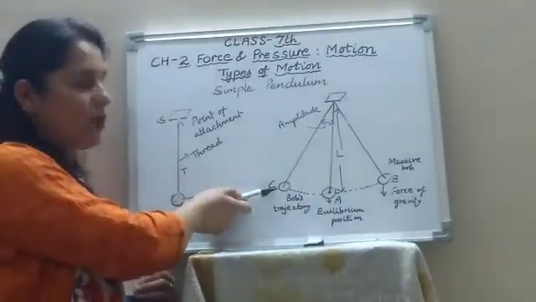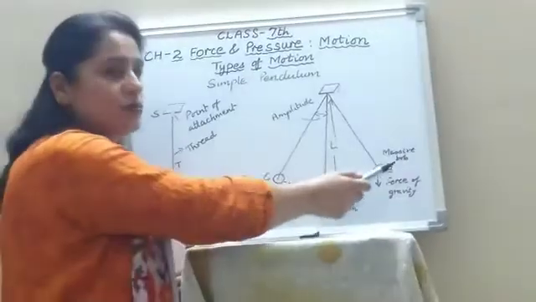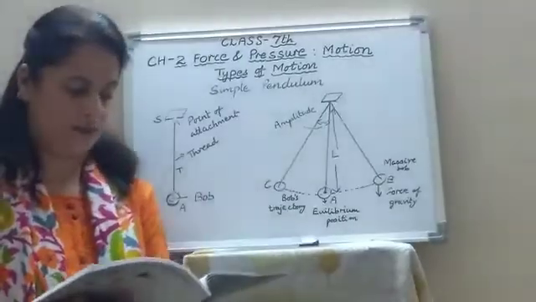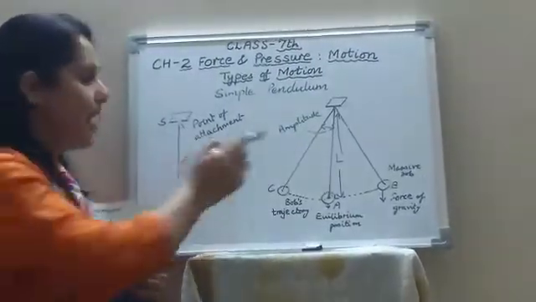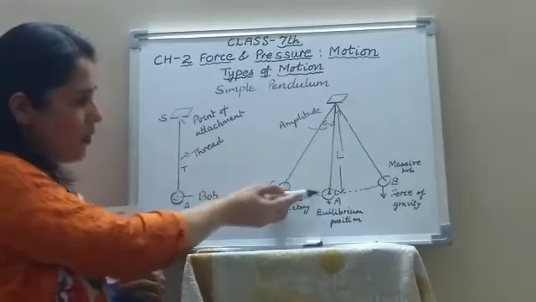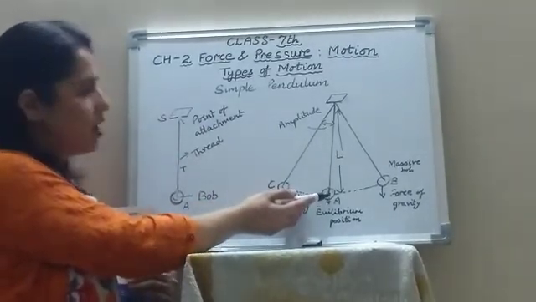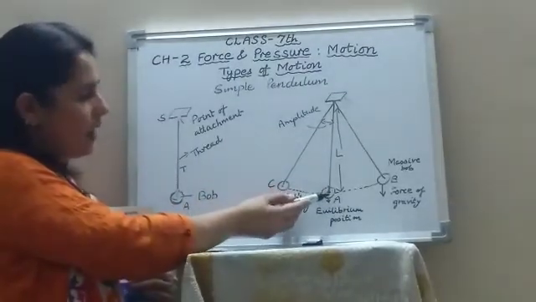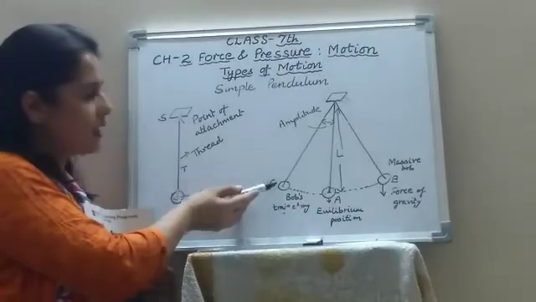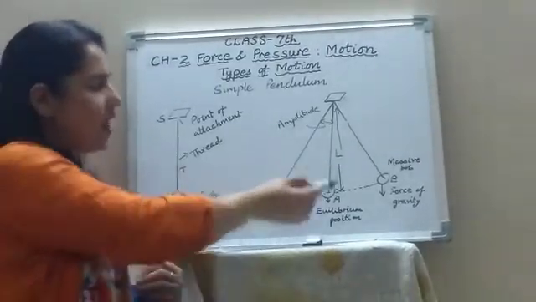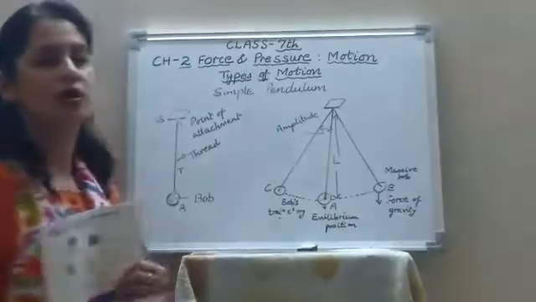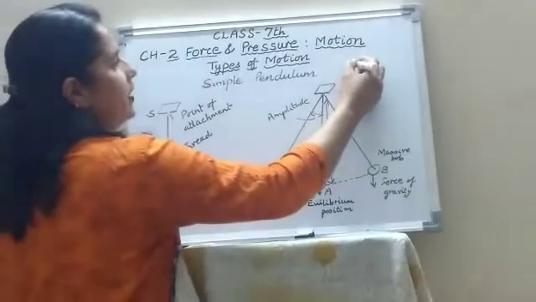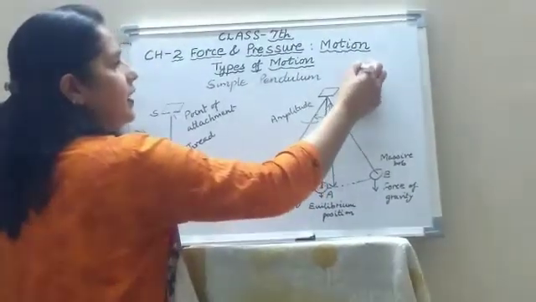Suppose you are starting from this point C. It will go to A, then to B, then back to C. That is also called one oscillation. Now amplitude. The maximum displacement of the bob from its initial position or mean position on either side is called amplitude. For example, from A to C, this is the maximum displacement. After C, it will return back. So this AC, and similarly on this side AD, is called the amplitude of the pendulum. And the amplitude is represented by small letter A.